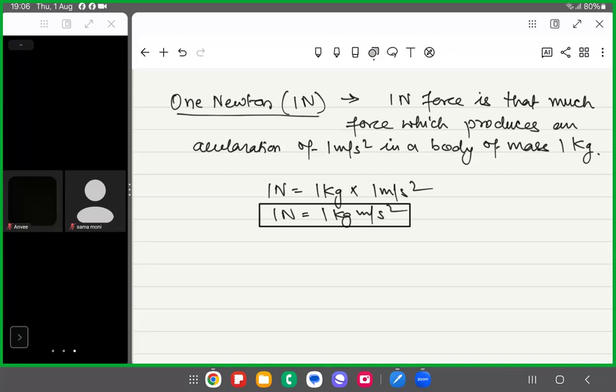If you're applying a force in the opposite direction of the motion, that will stop the body which is moving. And if you're applying the force in the same direction it is already moving, then it will accelerate it. If you are applying the force in the opposite direction, then it will decelerate the body, and that is retardation, and it comes to rest after some time.